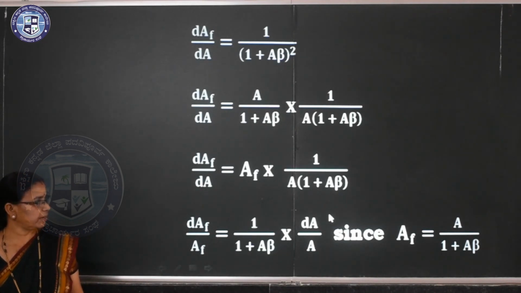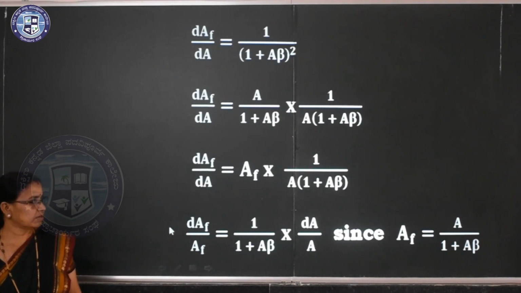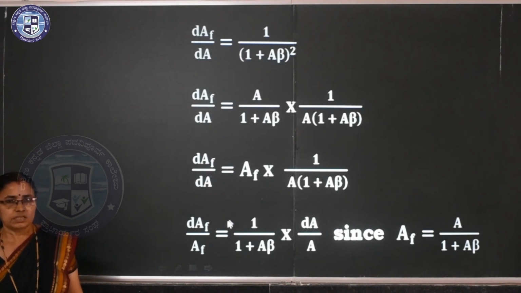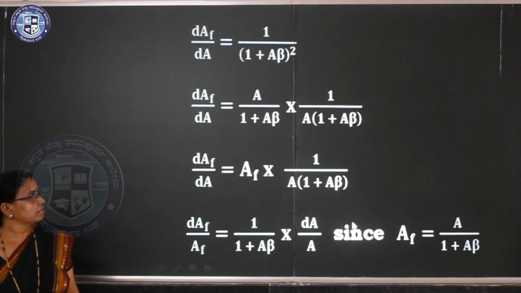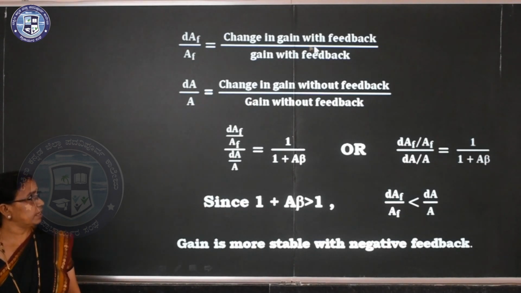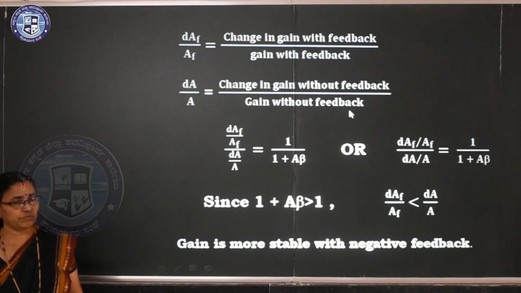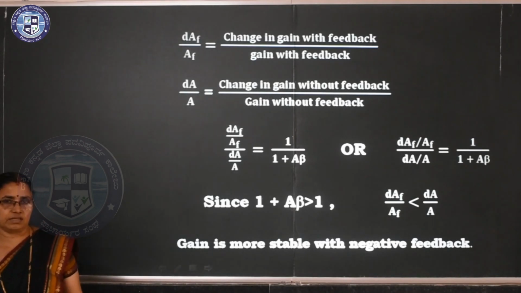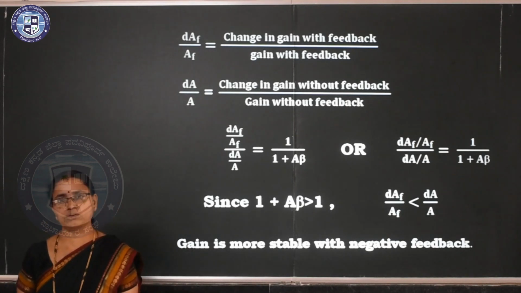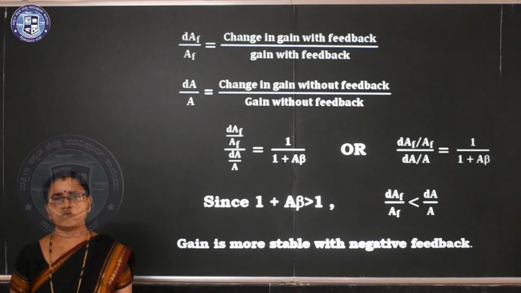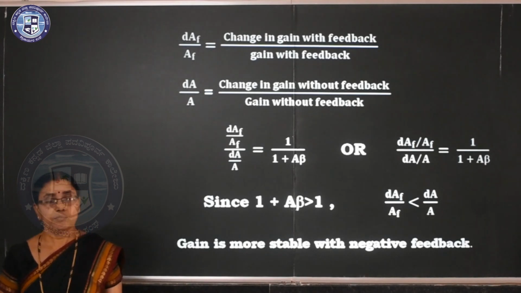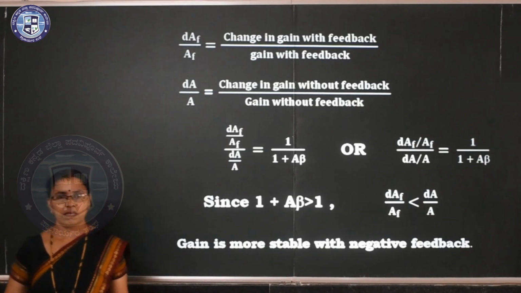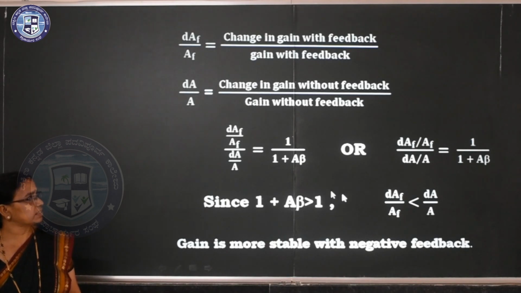So this value and this value, that is the fluctuation of gain before feedback, and the fluctuation of gain after feedback. Clear? So this is also very important. dAf is the small change in gain with feedback, and dA is the change in gain without feedback. Now the ratio of fluctuation of gain after feedback to before feedback is nothing but 1 divided by 1 plus A beta. But 1 plus A beta is greater than 1. This quantity on the right hand side is less than 1.